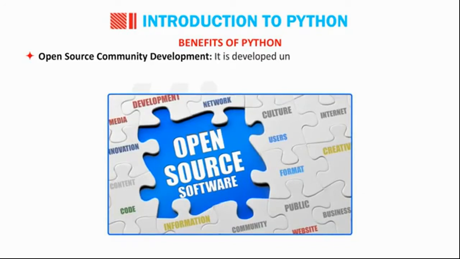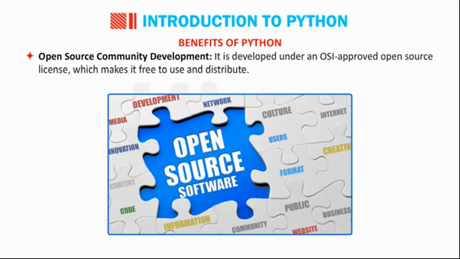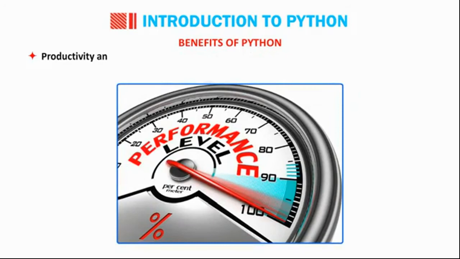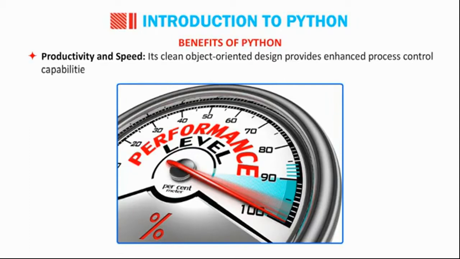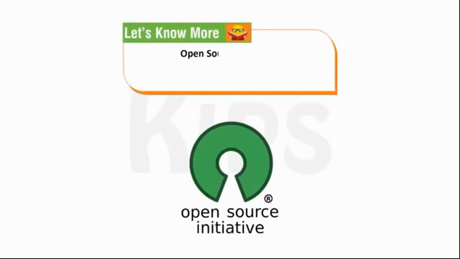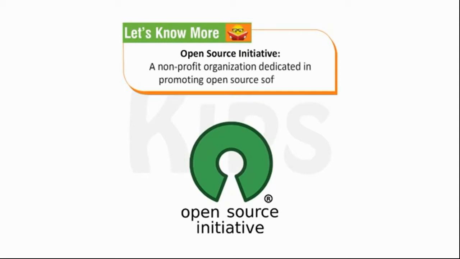It is developed under an OSI-approved open source license, which makes it free to use and distribute. Productivity and speed. Its clean object-oriented design provides enhanced process control capabilities, which contribute to the increase in its speed and productivity. Students, let's know more about Open Source Initiative, a non-profit organization dedicated in promoting open source software.